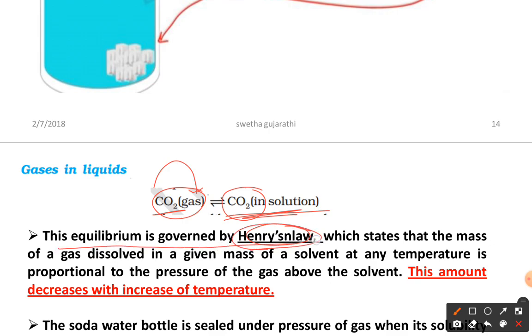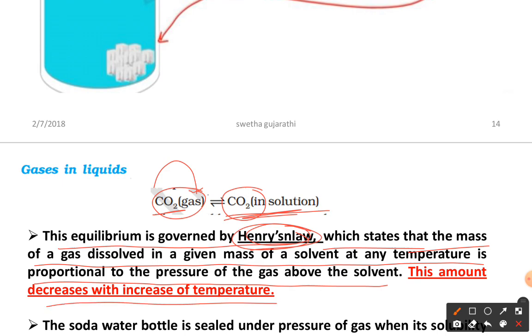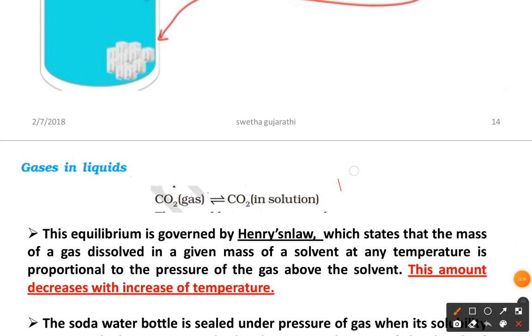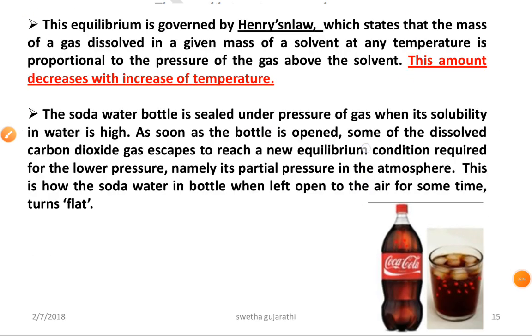We already discussed Henry's law in the chapter on solutions. It states that the mass of the gas dissolved in a given mass of solvent at any temperature is proportional to the pressure of the gas above the solvent. This amount decreases with increase of temperature. Once the pressure increases, the solubility of the gas increases. The best example is our cooling bottles, which are filled at high pressure.